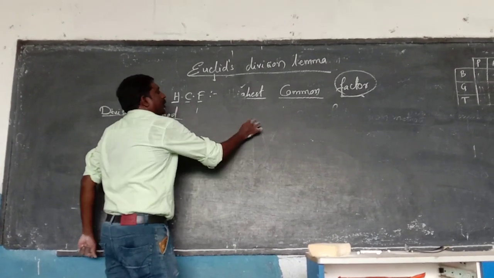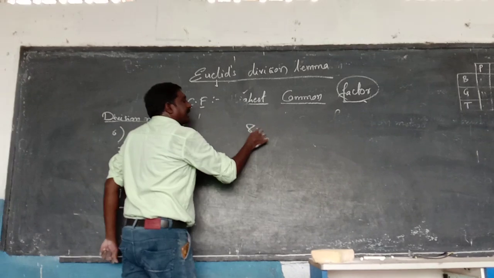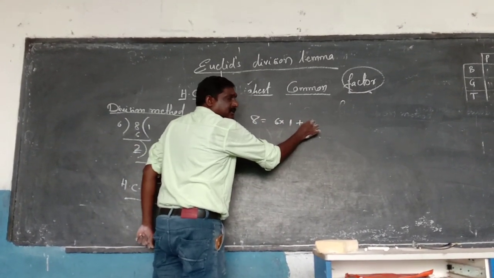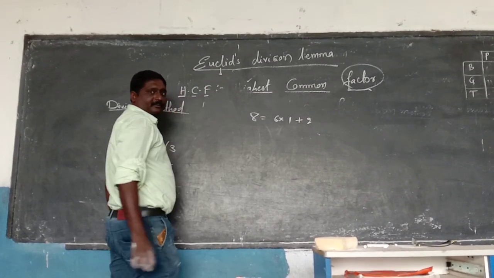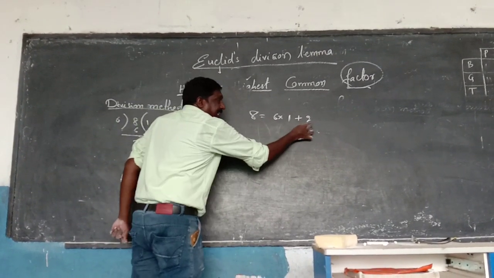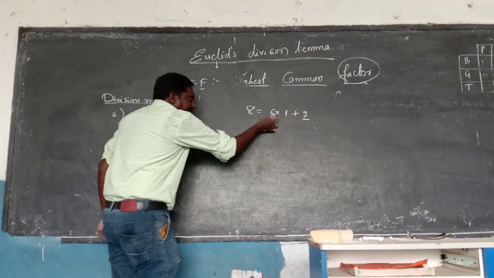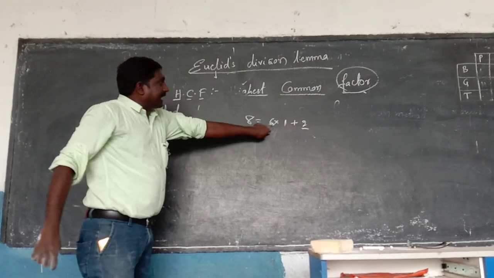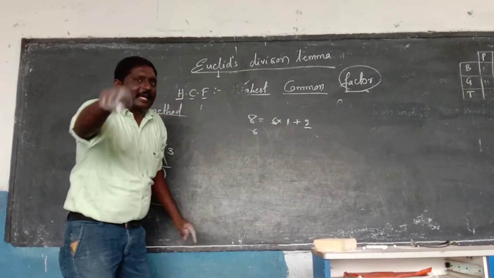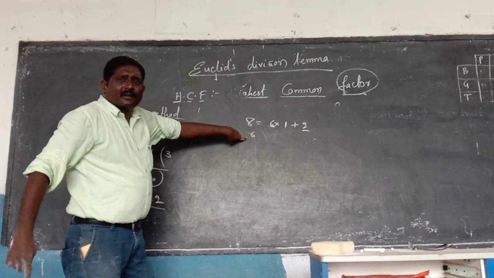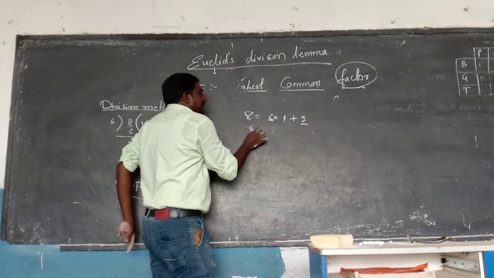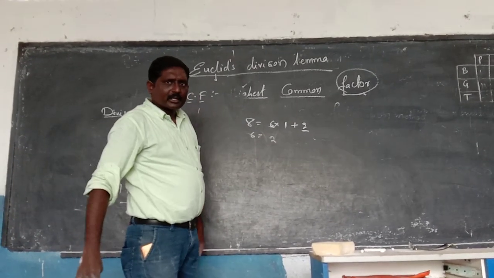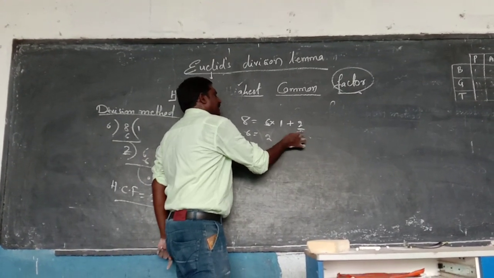Who is the highest fellow? 8. Who is dividing? 6. 6 ones 6. What is the remainder for us? This 2 is the remainder. You are not divided exactly, there is a remainder for us. So again I will take this divisor as a dividend. Why? Because you are not divided exactly. So I am taking you again as the dividend, and I am taking this remainder as the divisor.